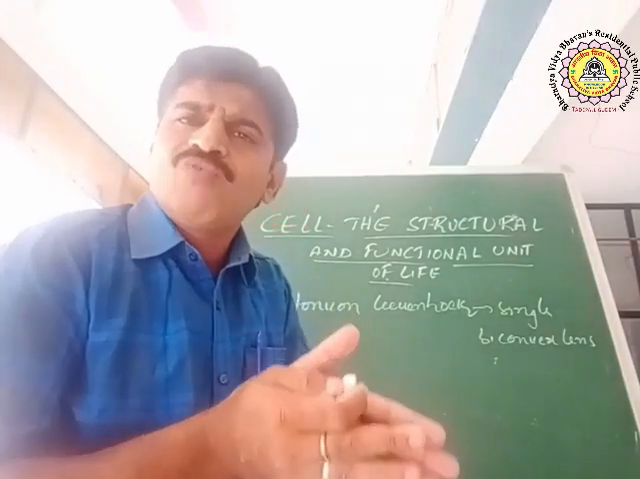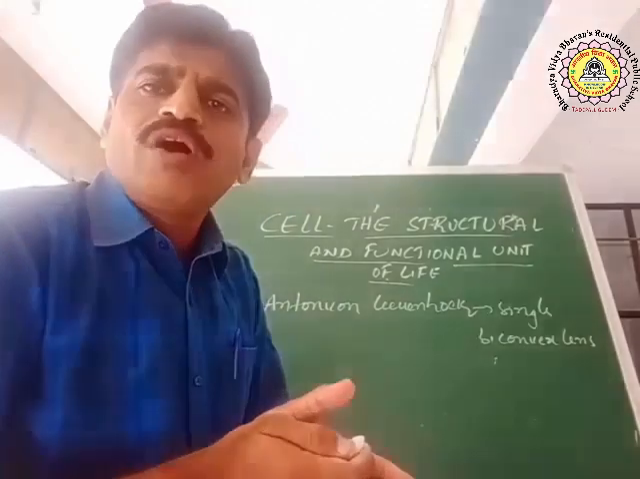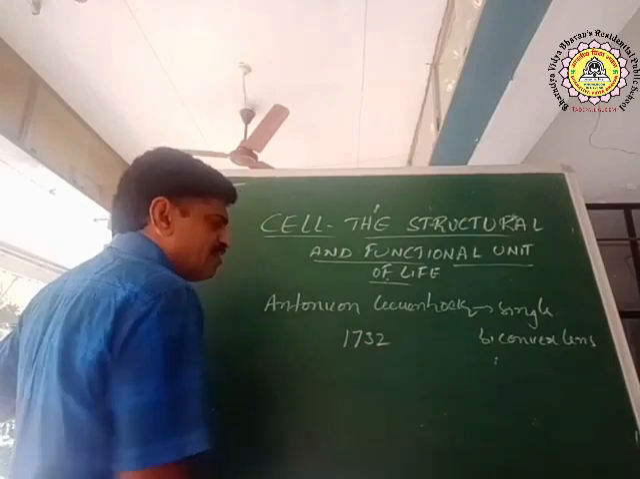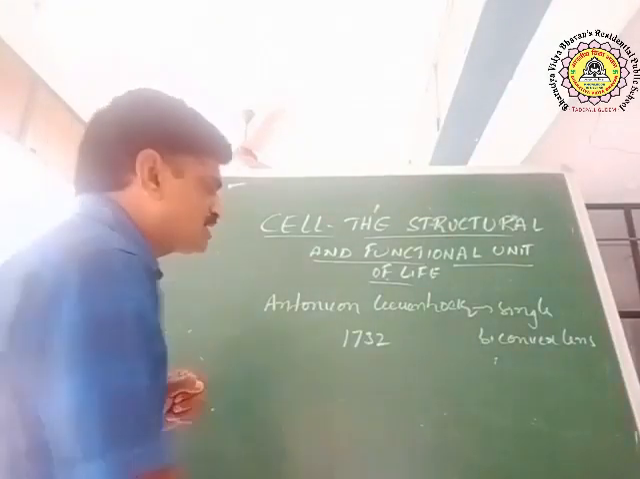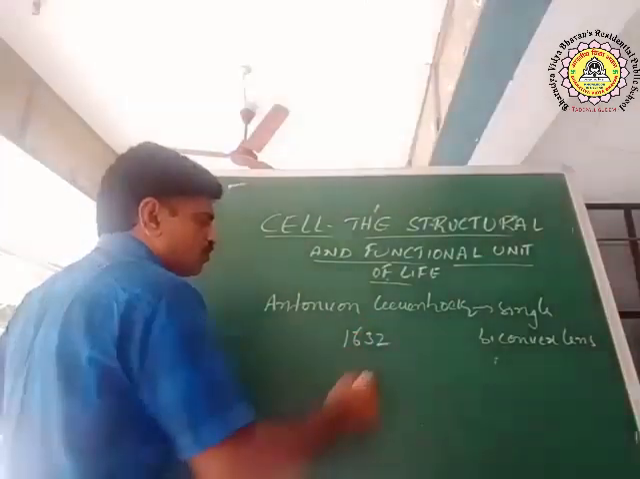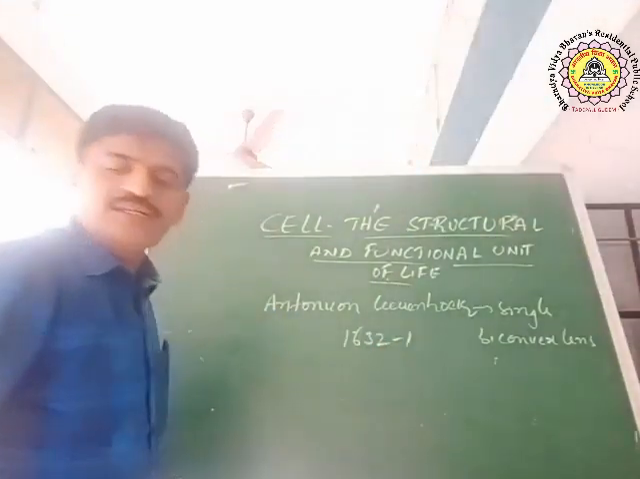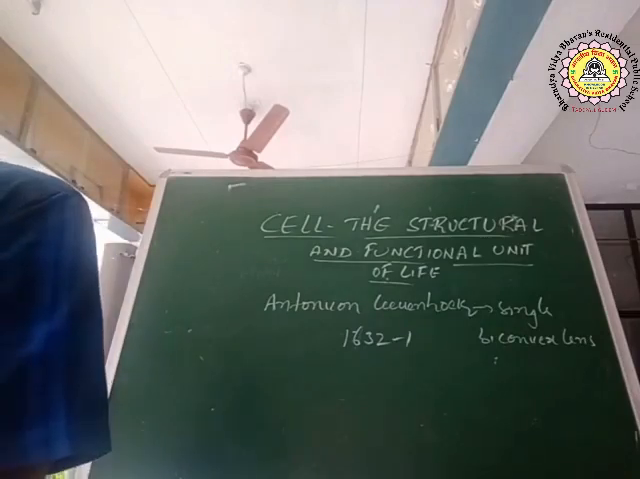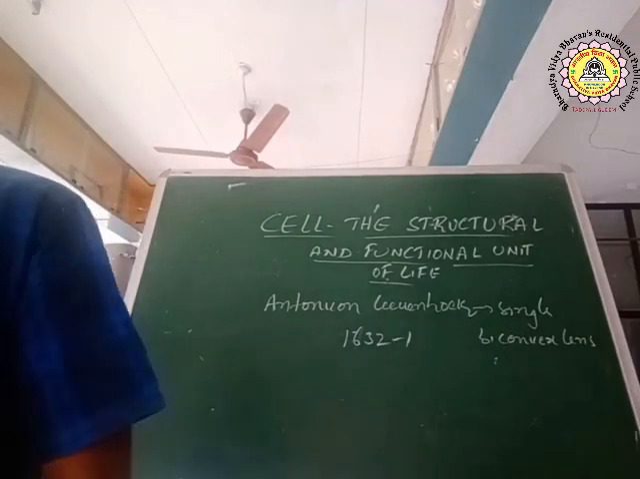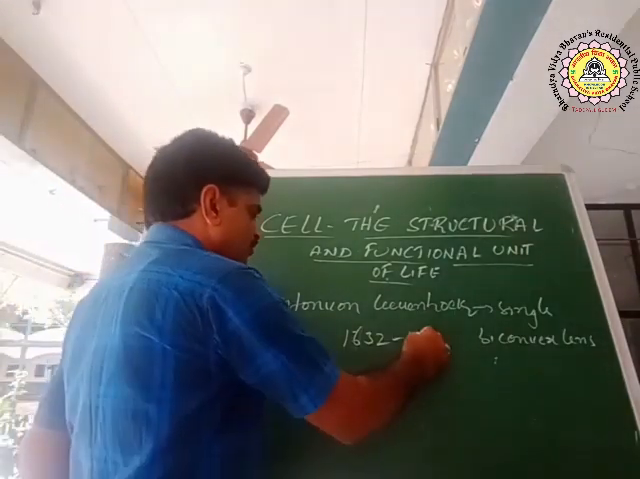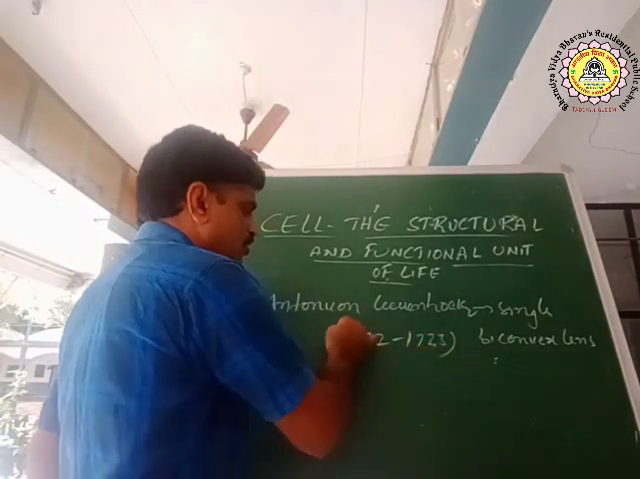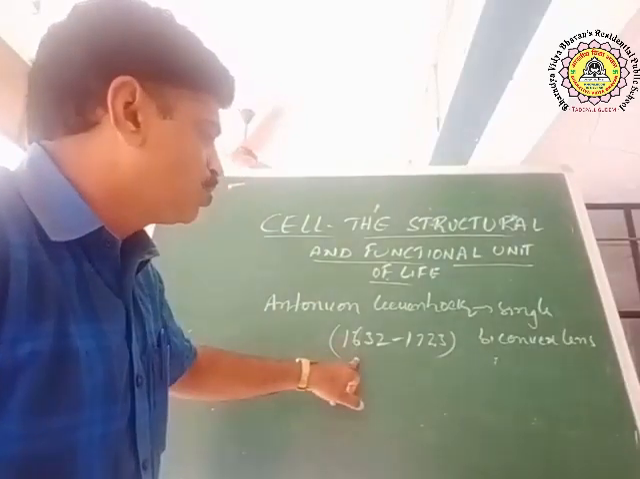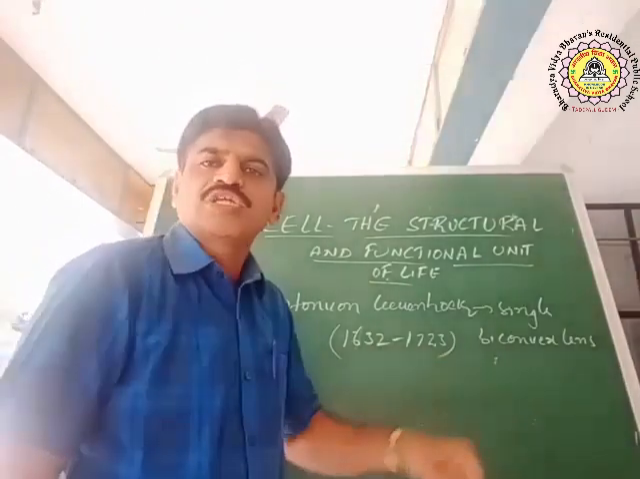His lifespan was between 1632 and 1723. The lifespan of Antony von Leeuwenhoek is 1632 to 1723. In between these years, he discovered a microscope.